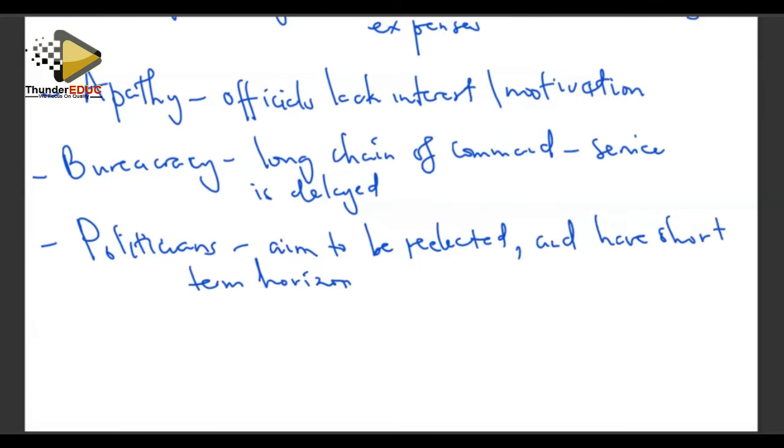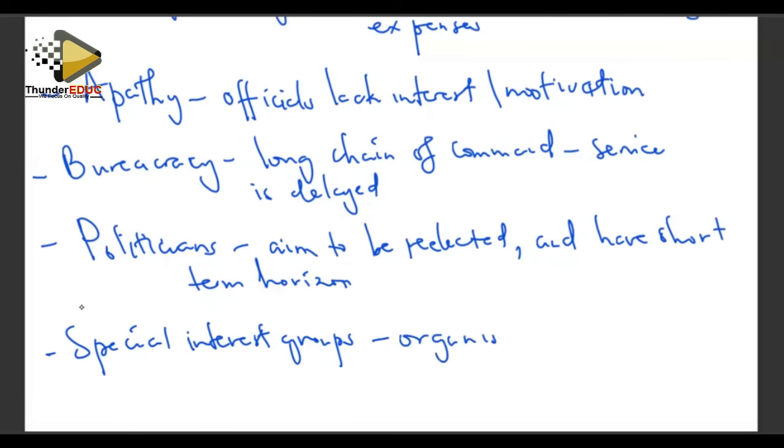Right. And also we look at special interest groups. These special interest groups can also contribute to government failure. For example, organized labor or the trade unions can have stronger influence on the government, and they can manipulate the government to their own advantage. Why? Because of their power, they are strong, and hence they can influence government decisions.